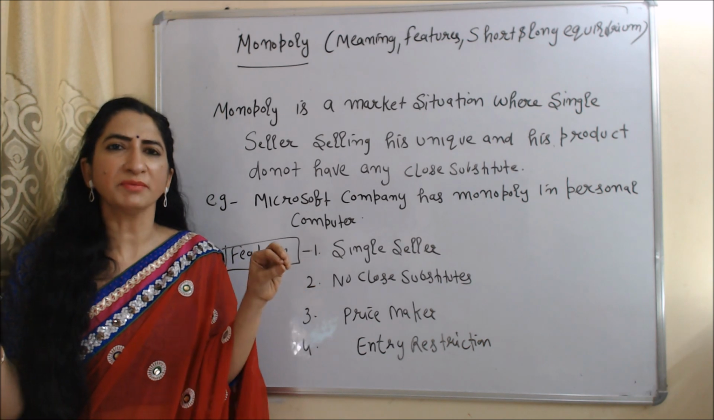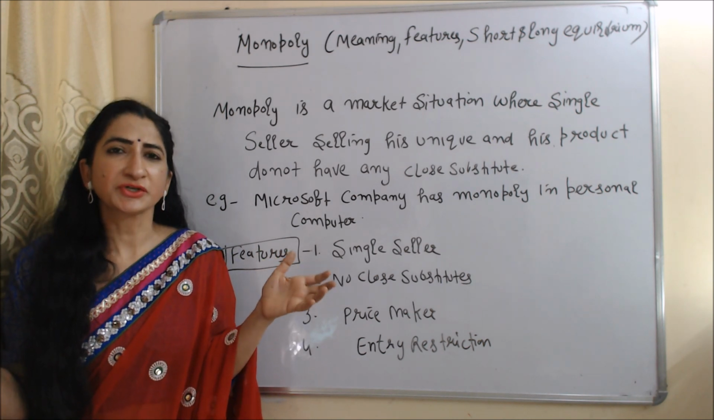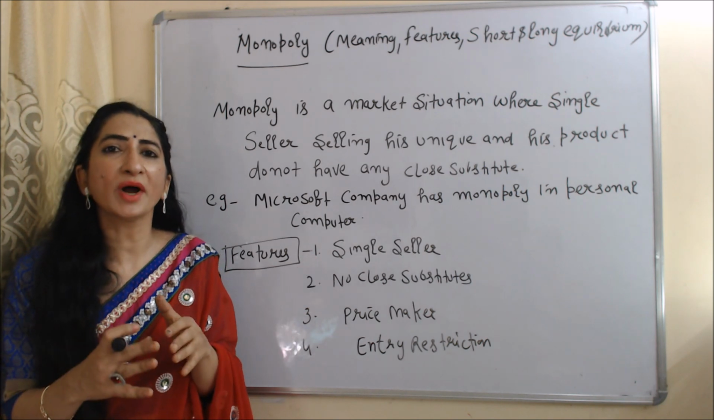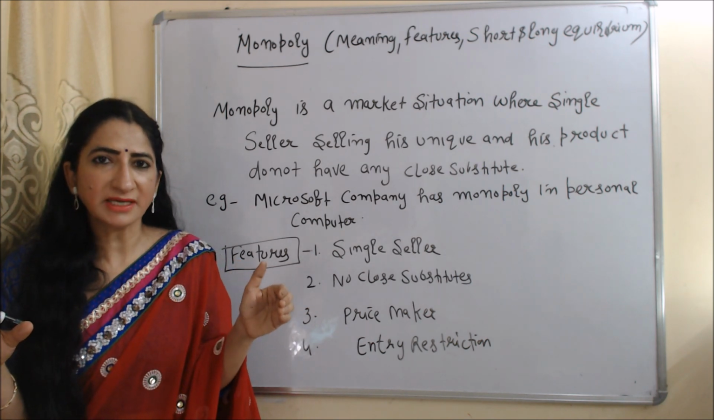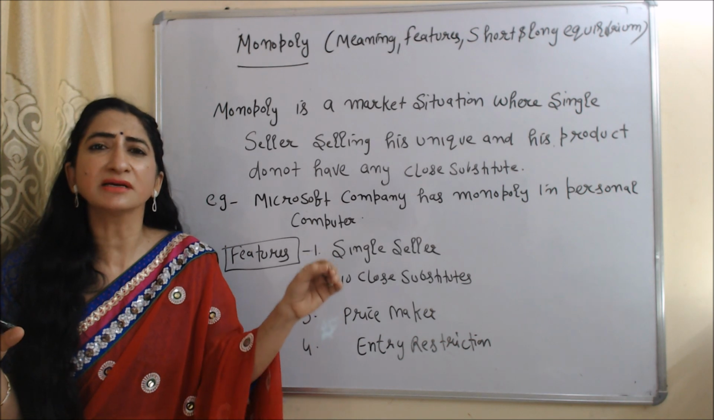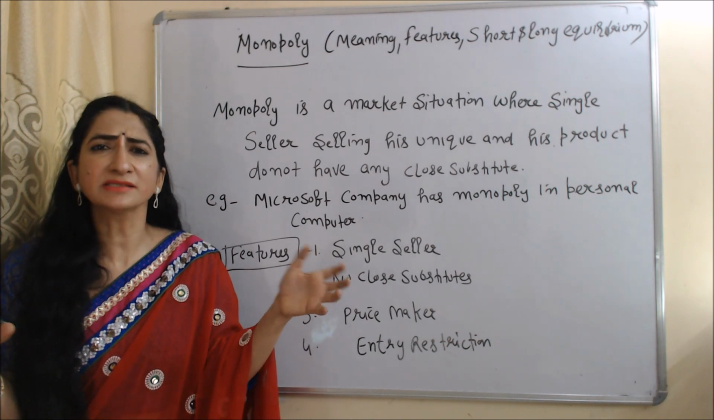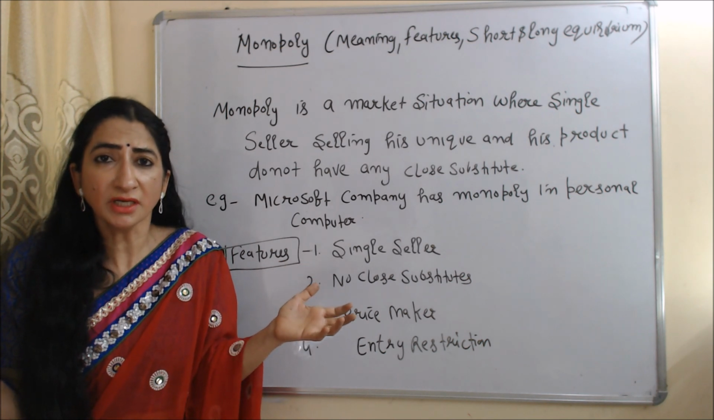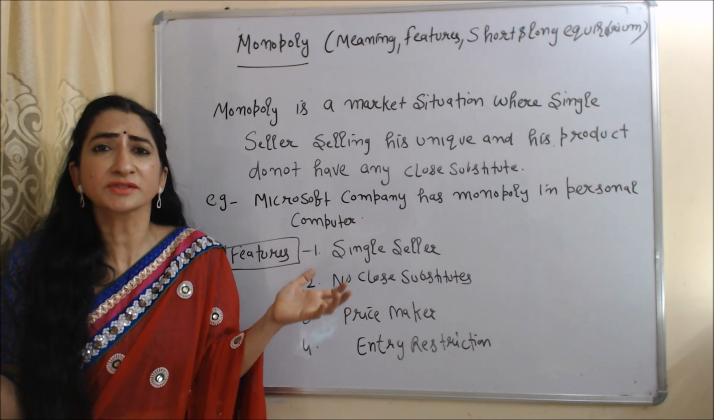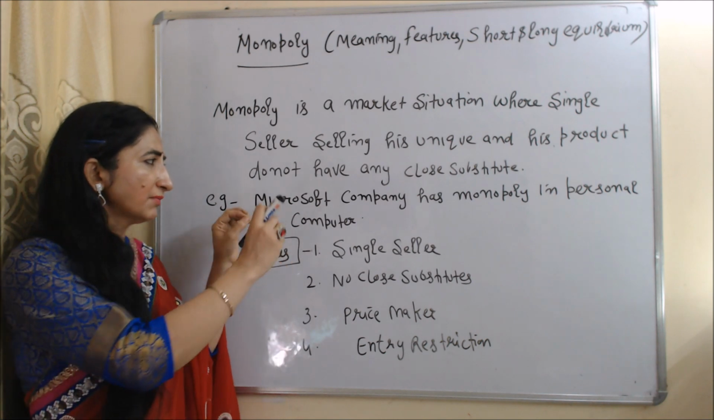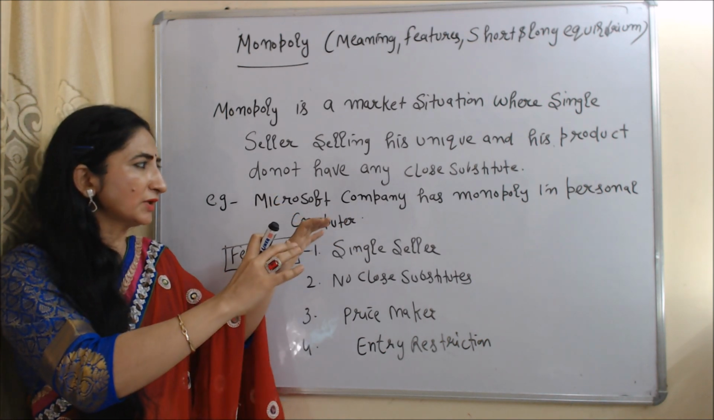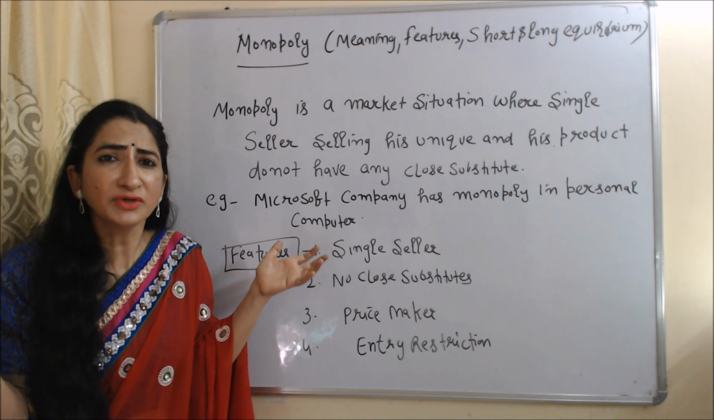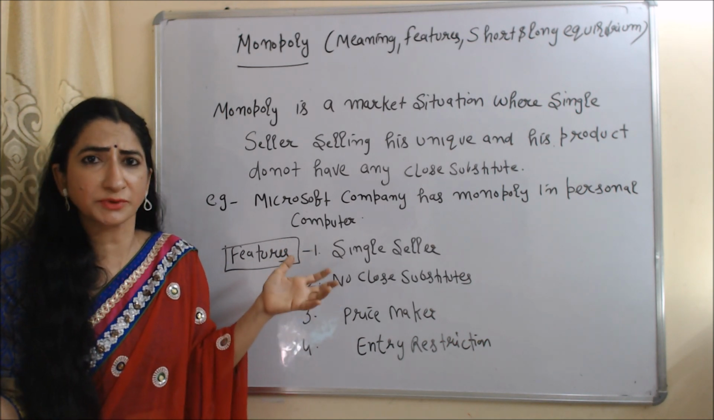Now we are going to talk about meaning, features, short run and long run equilibrium under monopoly market. So what is monopoly? Monopoly is a market situation where a single seller, only one seller, dominates the whole market, and his product is very unique. He doesn't have any close substitute. For example, Microsoft company has monopoly in its personal computer. Means their personal computers are very unique. They don't have any close substitute.